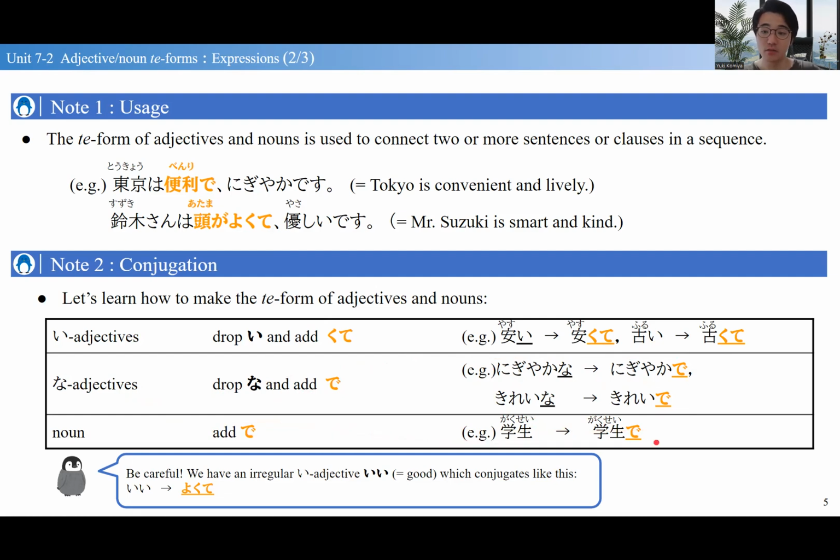学生で、日本人で、高校生で, like that. Just be careful with the one irregular i adjective ii, good. Ii conjugates in a special way. This te form is going to be よくて. So in the lesson, let's learn to turn the adjectives and nouns into te form and make a longer sentence.